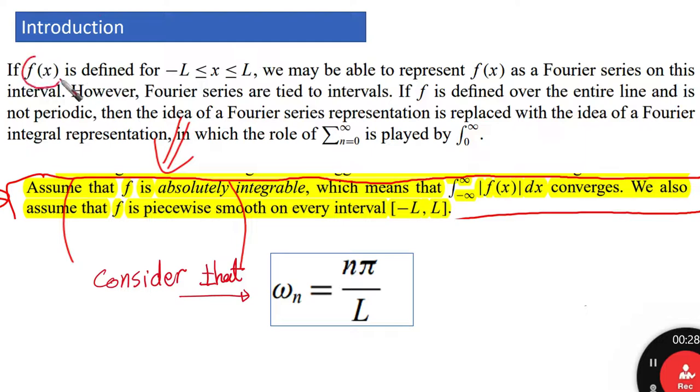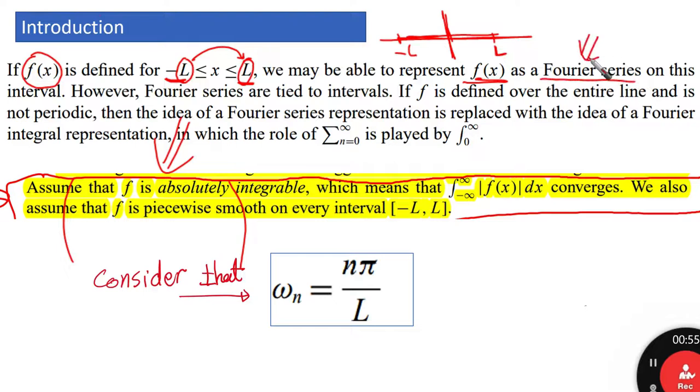If we have a function f of x that is defined on a minus L to L interval, so that we are between the positive and negative range, and they are the same, minus L and L, we may be able to represent this function f of x as a Fourier series. We have understood and explained this before. We can represent any function between this interval as a Fourier series.